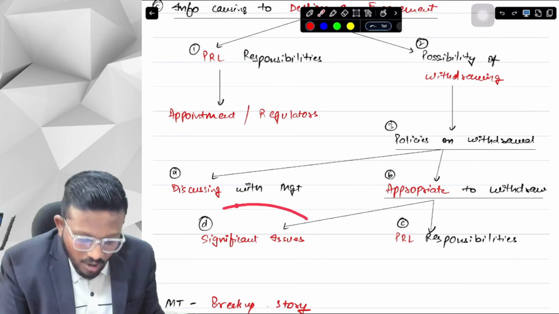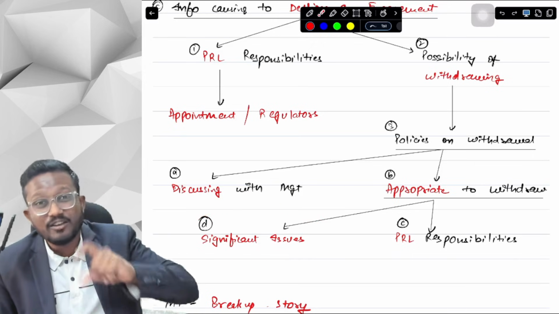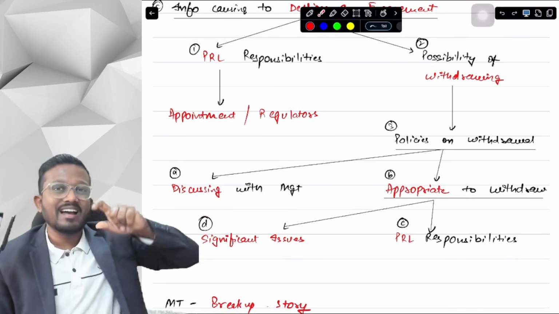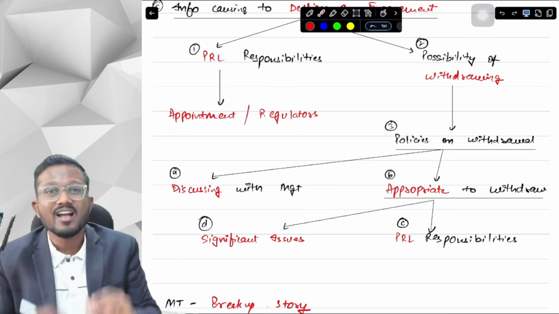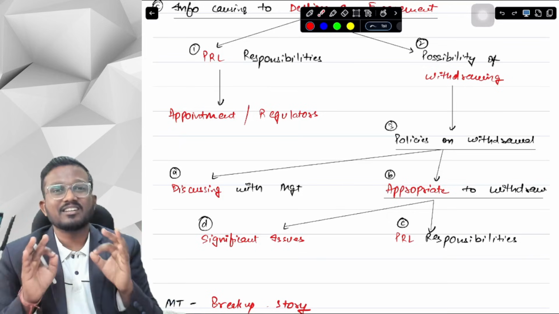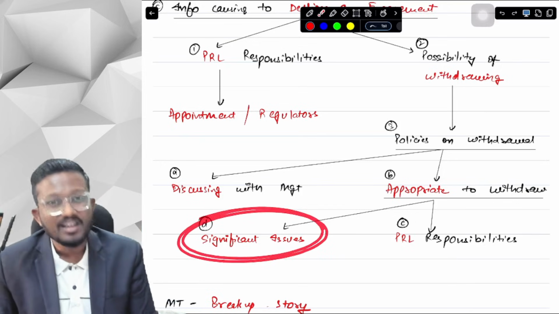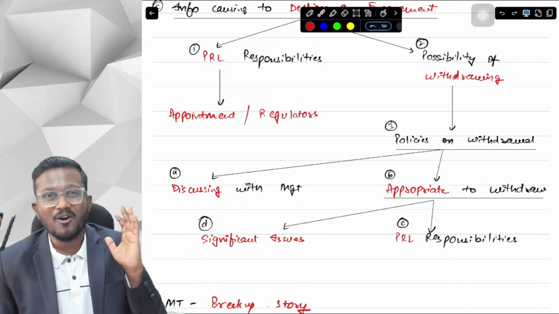So we have to document all the significant issues that we find in the audit, so that afterwards, if anyone comes to check our work or the quality of our work, we can definitely show them this is the document where all the significant issues are mentioned, because of which we withdrew from the audit engagement.